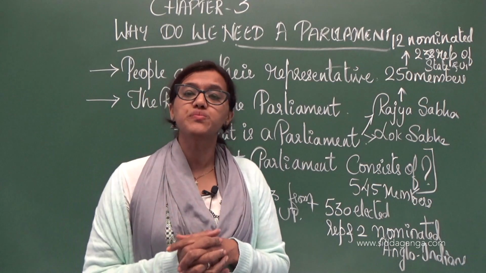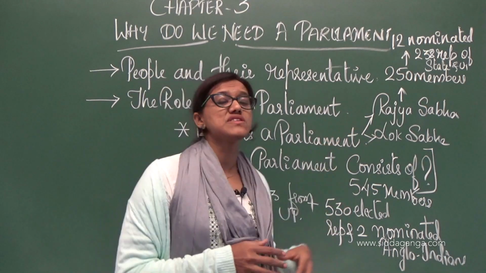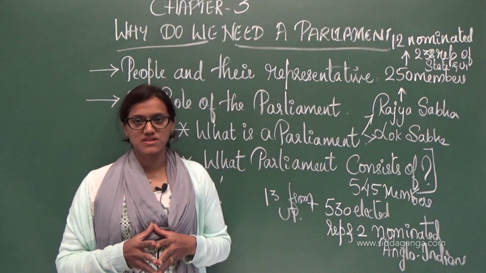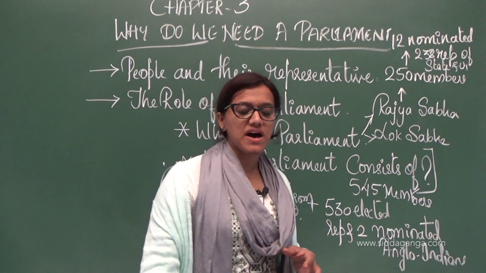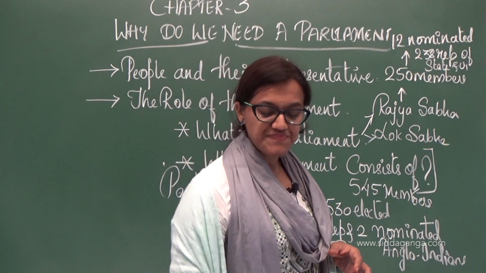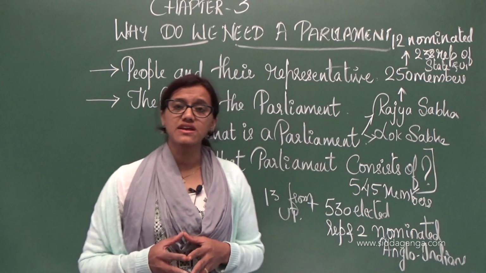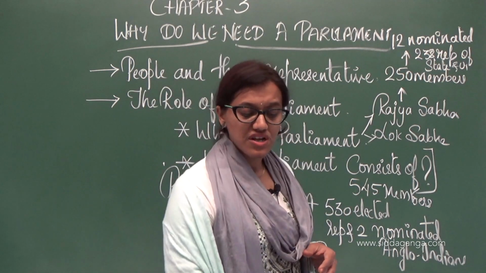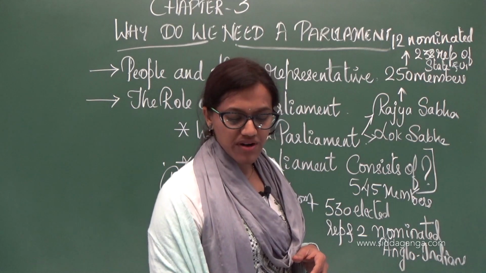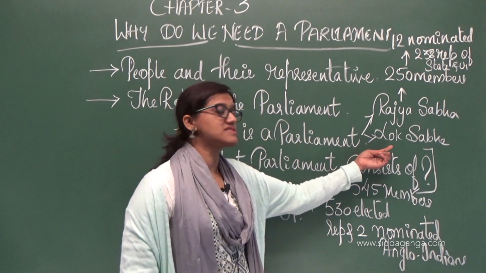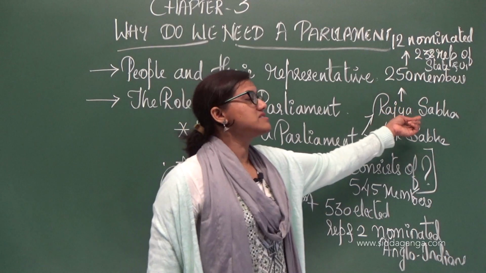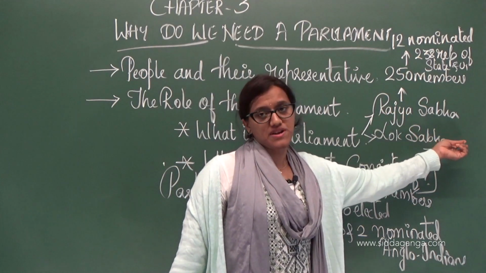Parliament is the one that makes the laws, which is very important. Lok Sabha is called the lower house and Rajya Sabha is called the upper house.